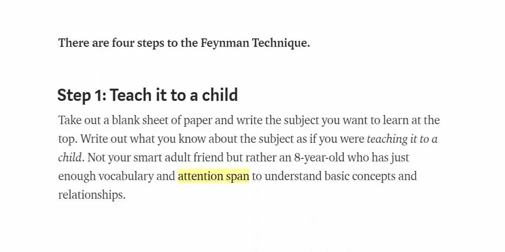There are 4 steps to the Feynman technique. Step 1. Teach it to a child. Take out a blank sheet of paper and write the subject you want to learn at the top. Write out what you know about the subject as if you were teaching it to a child. Not your smart adult friend, but rather an 8-year-old who has just enough vocabulary and attention span to understand basic